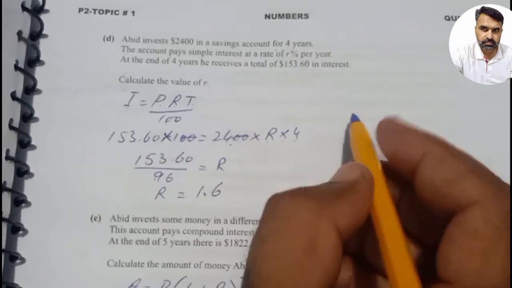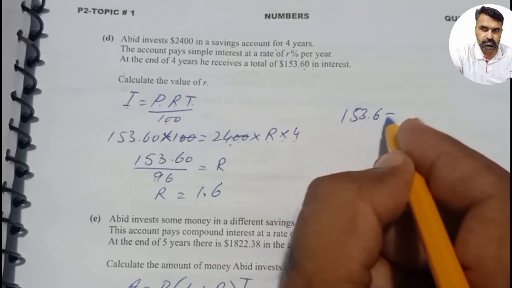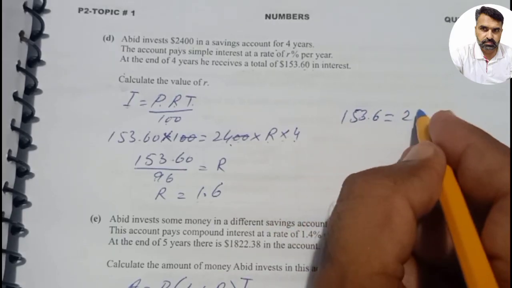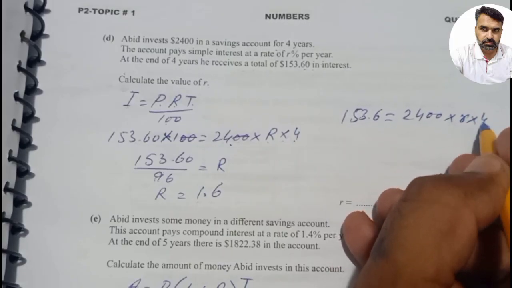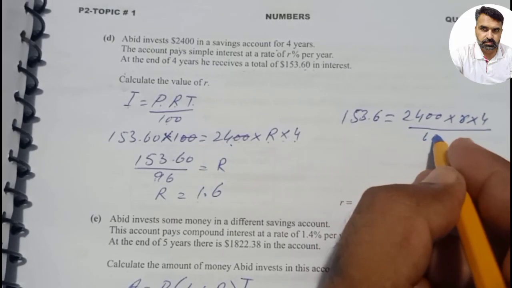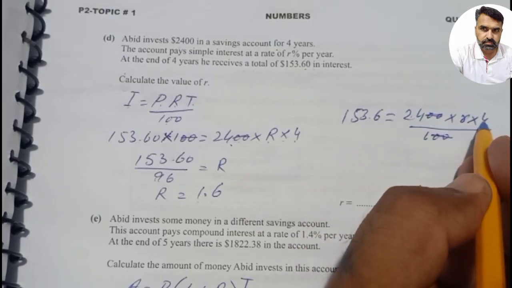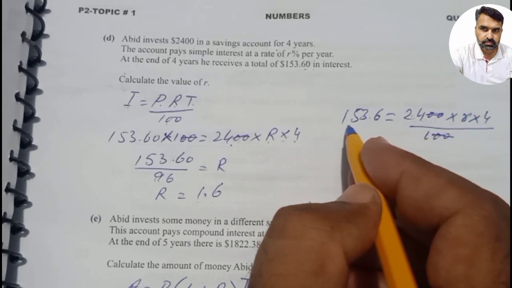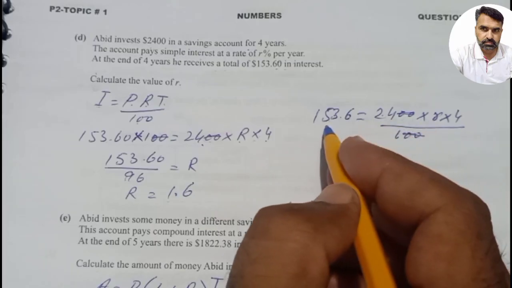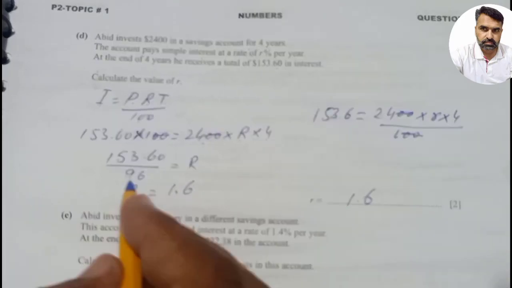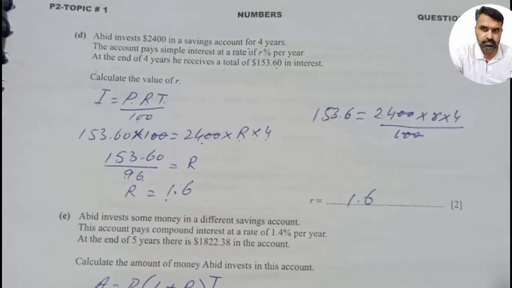Again I want to elaborate on it. Suppose interest is 153.6, equal to principal 2400 multiplied by R, which we have to find, multiplied by time 4, over 100. These two zeros will cancel with these two zeros. 24 multiplied by 4 means 96. 96 will divide 153.6 because it is multiplying with R on the right side. When we transfer it to the other side, it will divide. So 153.6 divided by 96, the answer will be 1.6.